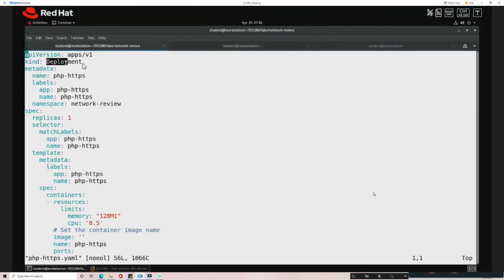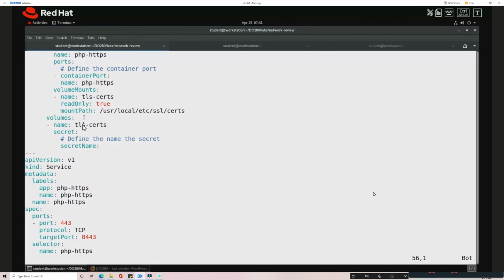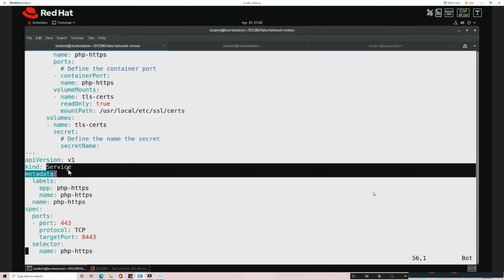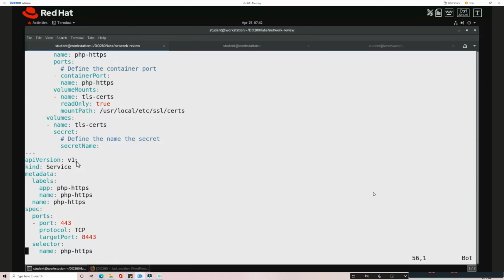One is the deployment. Through the deployment, I'll have the replica set, pod and the rest of the things. I also have the definition for the service, which is needed for external communication. I require this service for doing load balancing. So when I create the resource, two resources will be created. One is the deployment, through which other resources will ultimately be created, and the service will be created additionally.